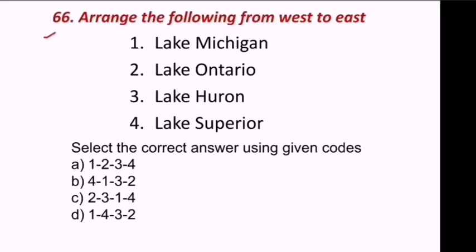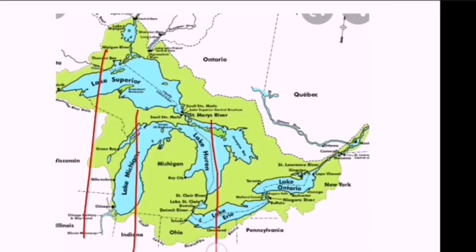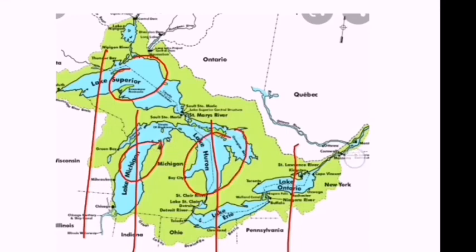Next question. Arrange the following from west to east. Lake Michigan, Lake Ontario, Lake Huron, Lake Superior. These all are the famous lakes in North America. Arrange them from west to east. Look at this. Lake Superior, Lake Michigan, Lake Huron, Lake Ontario.